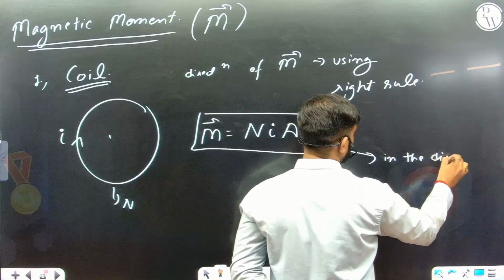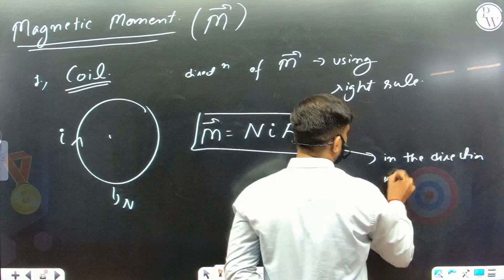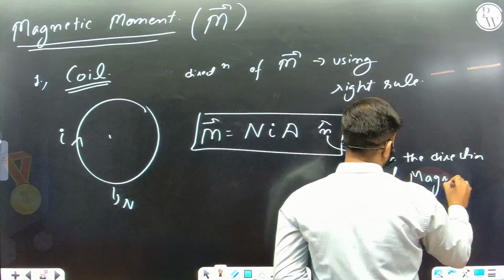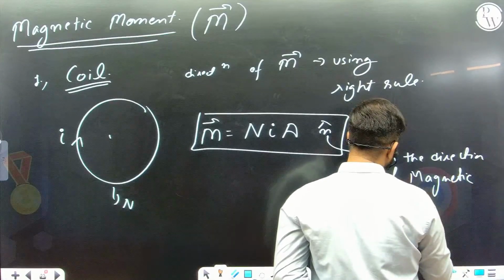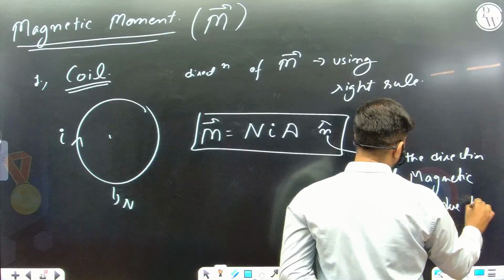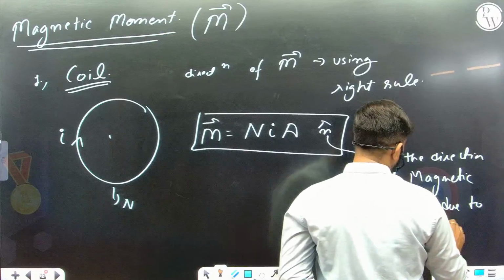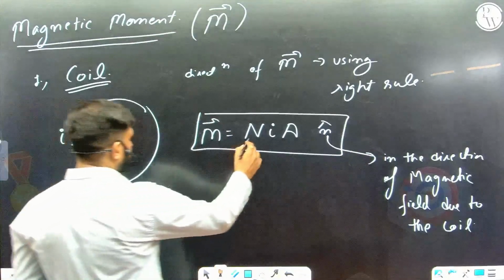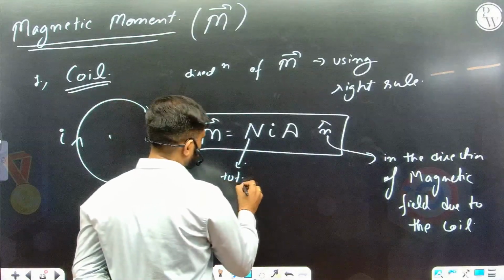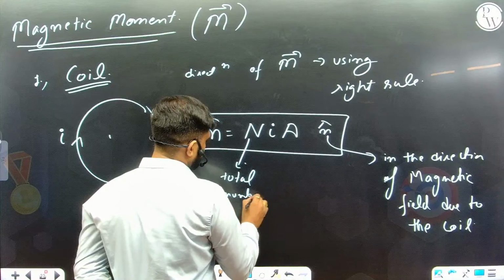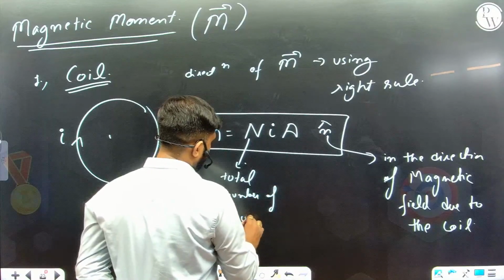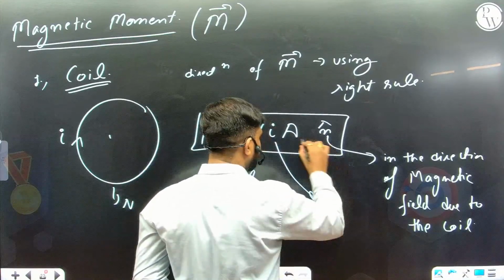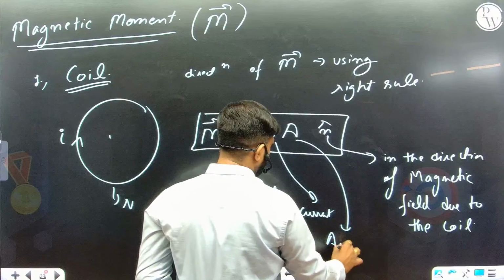In the direction of magnetic field due to this current carrying coil. Very standard formula, NIA. N is the total number of turns, I is the current, and area is the area of this circular loop.